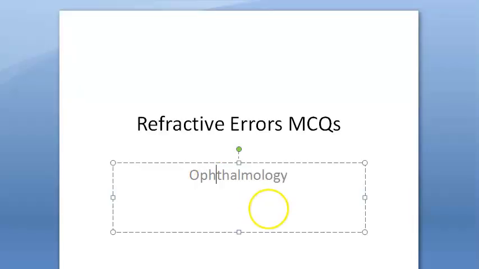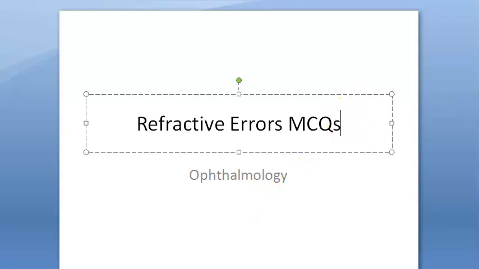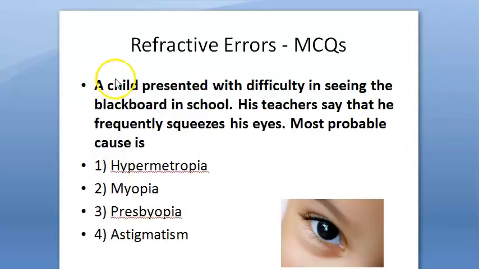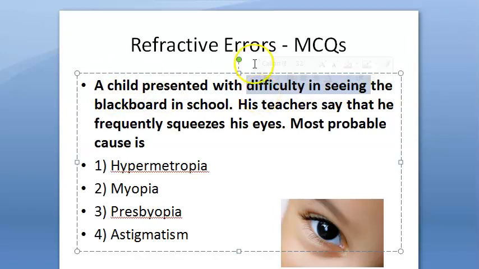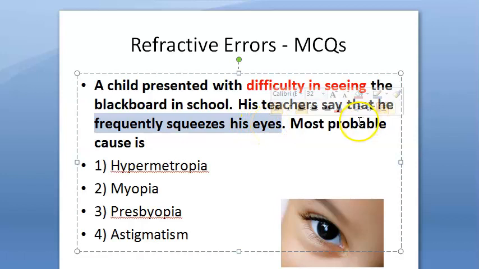Hello people, in this video let us look at some MCQs from refractive errors. We'll take very easy ones. Try this one. A child presented with difficulty in seeing. So the child is presenting with difficulty in seeing the blackboard in the school. So it is a child. The teachers say that he frequently squeezes his eyes, okay, maybe to see.